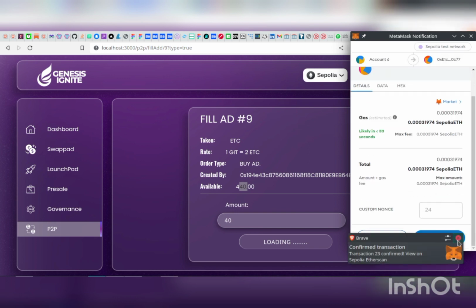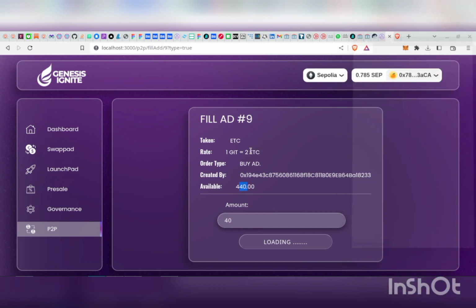Then we are giving out the token, which is Ethereum Classic, to the person filling the ad automatically on the go. So with this, now we're bringing trust into the system. You don't have to be worried that I might fill this ad and this person will not pay me.